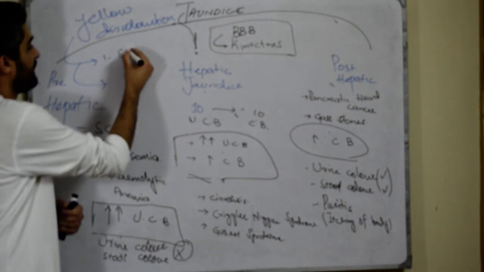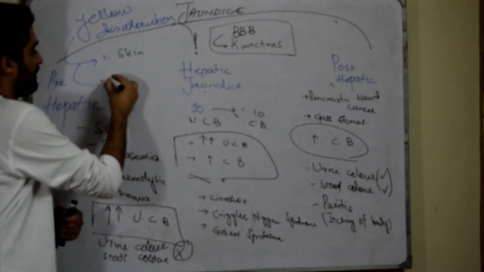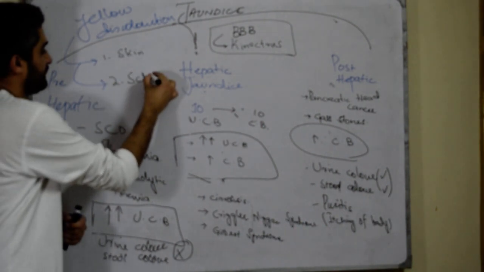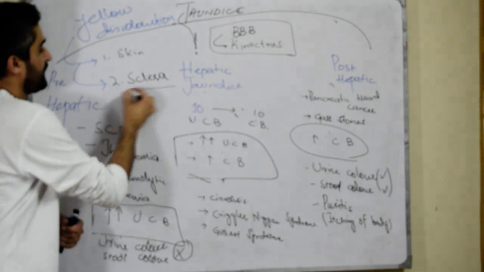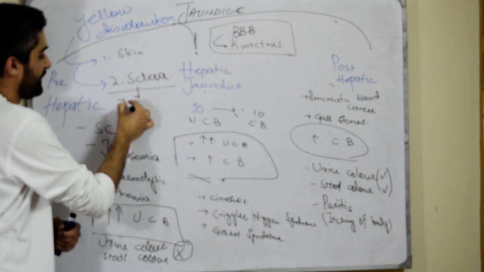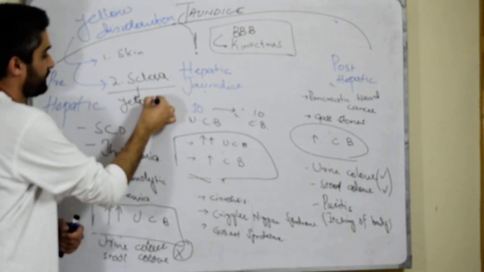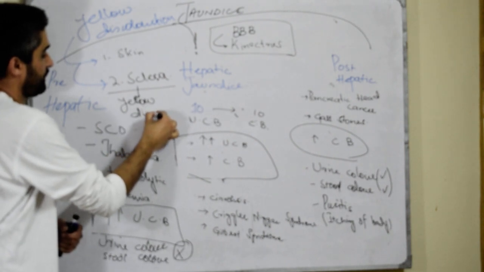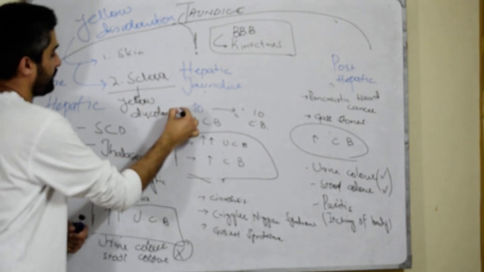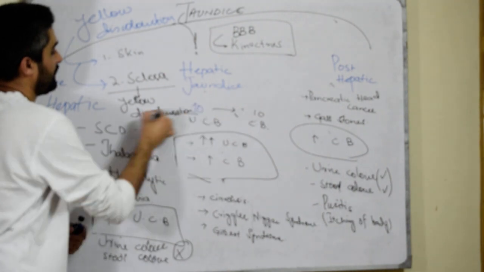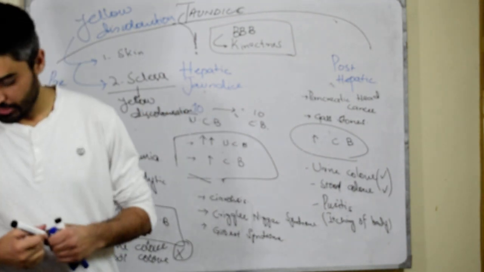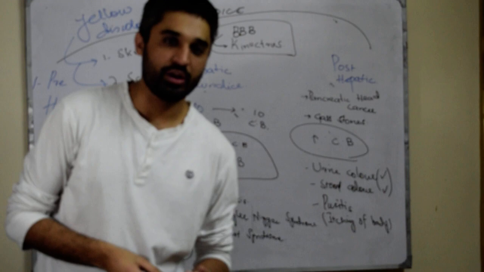Number one, skin, and number two, sclera. Sclera is the first organ to get yellow discoloration. So sclera is the first organ which presents with the yellow discoloration.